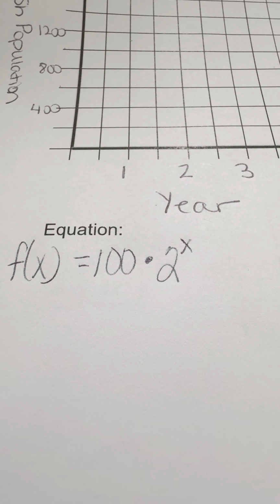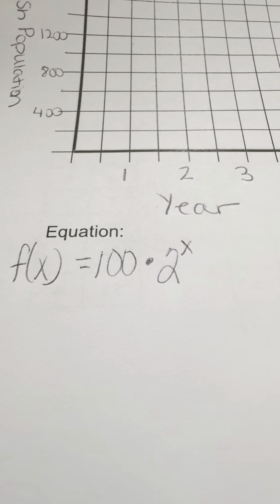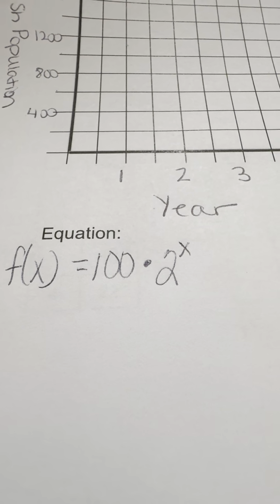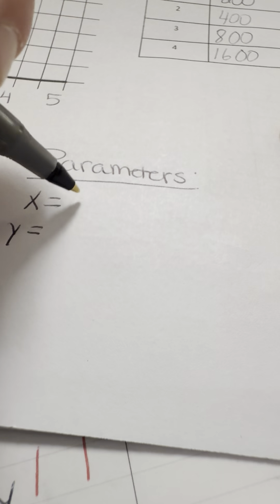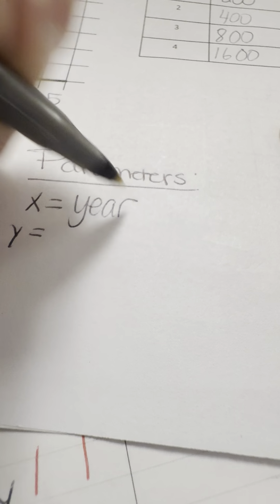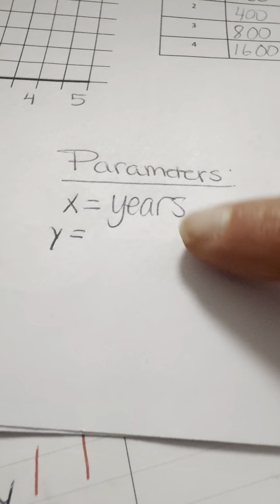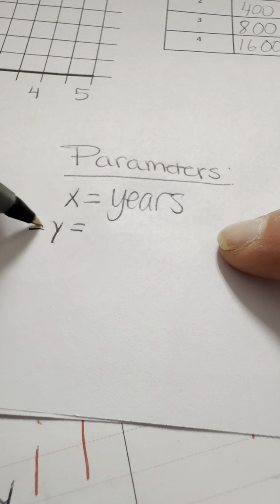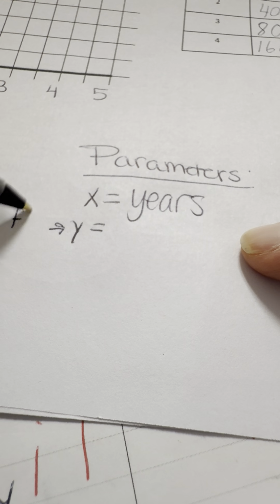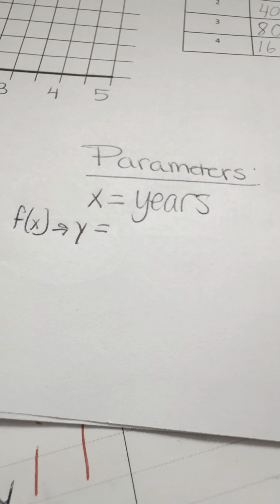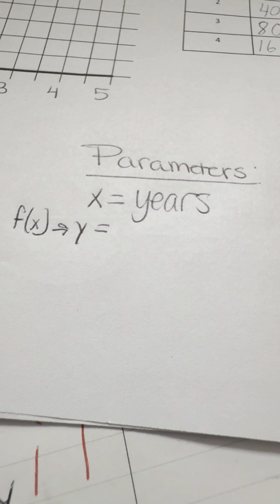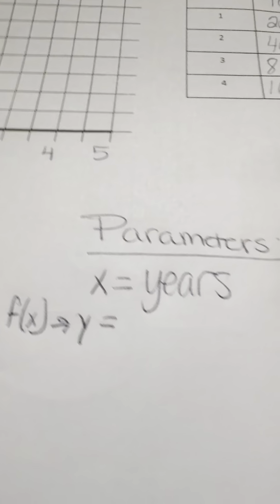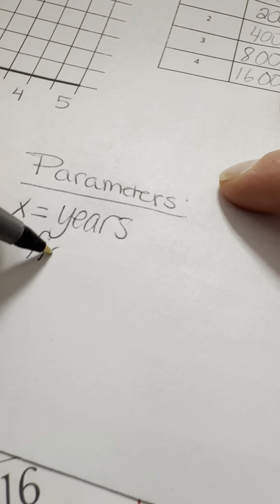So now when I'm looking at this and I'm trying to figure out my values, we have our x value, which is the x-axis, which is our years. So that is going to be my parameter for that. So this is the year, or years. Now my y, which can also be written as f of x, put that there so you can see this is the nice functional way of writing it, function notation. And so my y value, as we know, is the population of the fish right there. So this is the fish population.